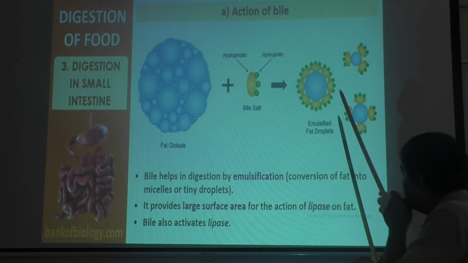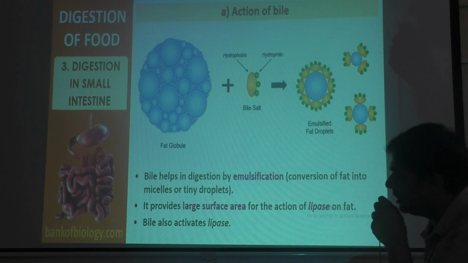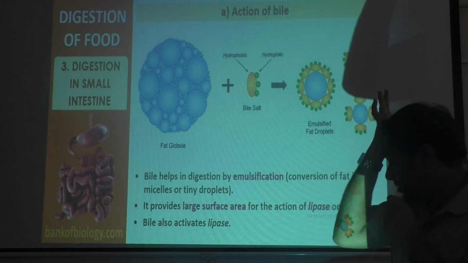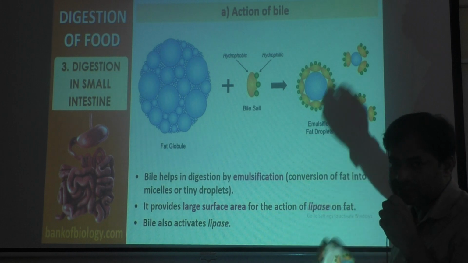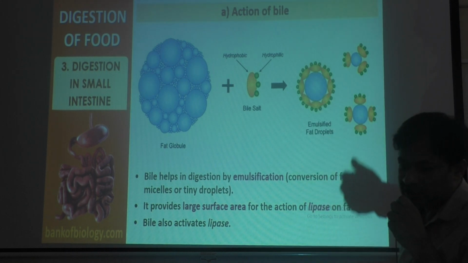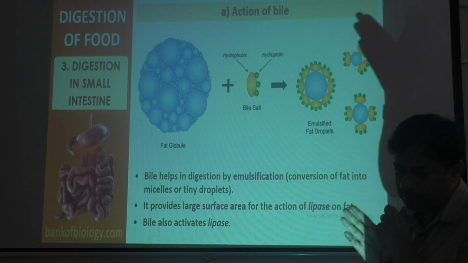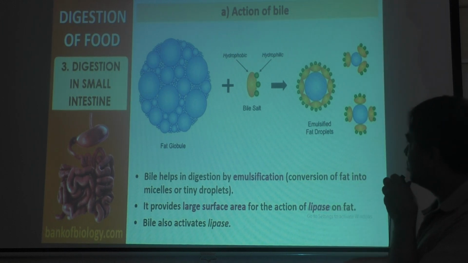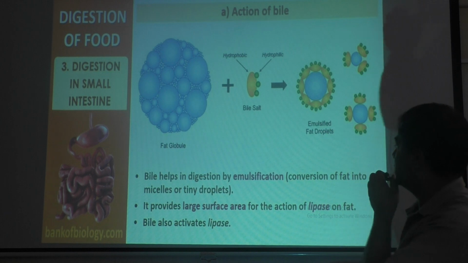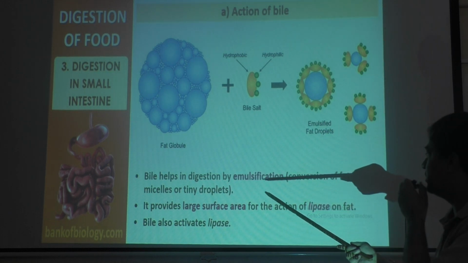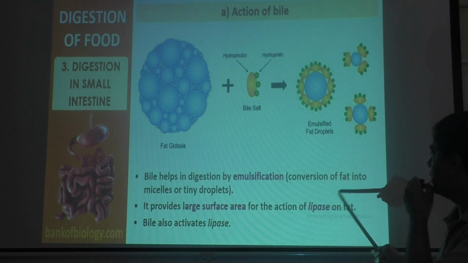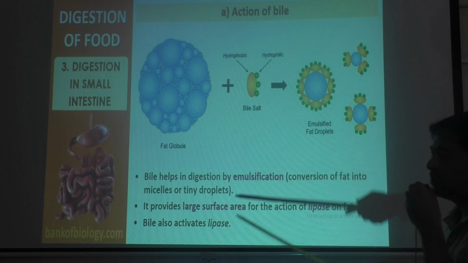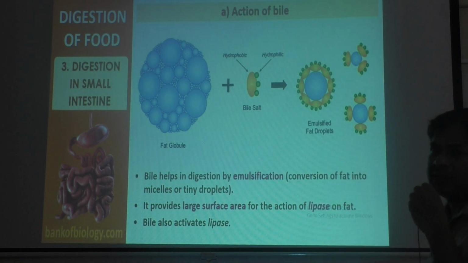Finally that process is called emulsification. Emulsification is like the saponification of soap, like rubbing soap, then lather is produced. So bile helps in digestion by emulsification, that is conversion of fat into smaller fat globules called micelles.